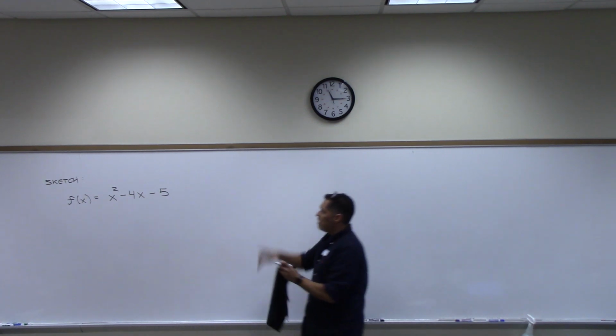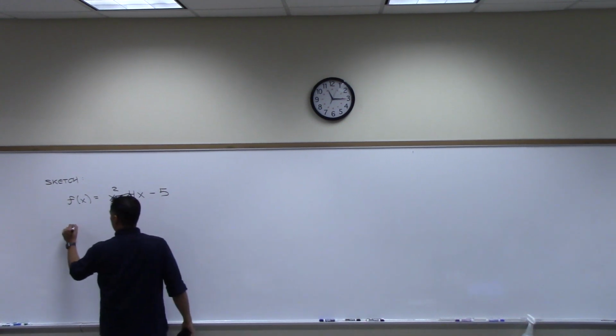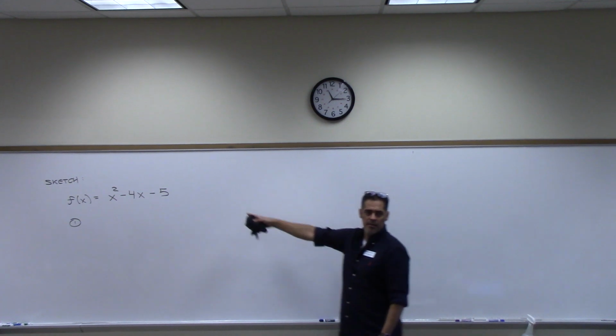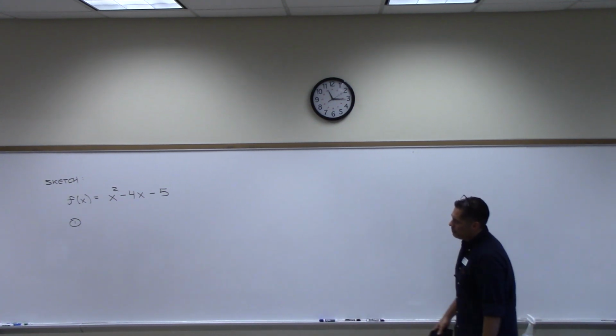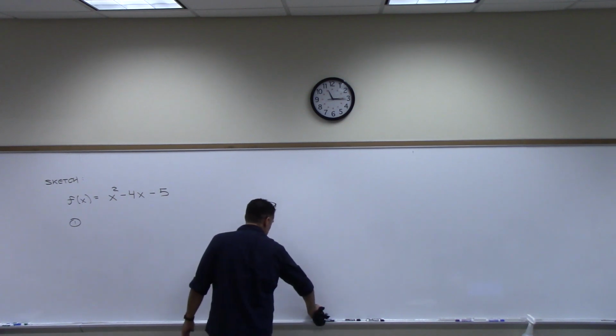Okay, sketching. This, you definitely want to have the steps for this. So I gave you the steps. Anyone remember the first step for sketching a quadratic function, right? Okay, so what's the first step? Does it open up or down? So what do you look at to determine if it opens up or down?